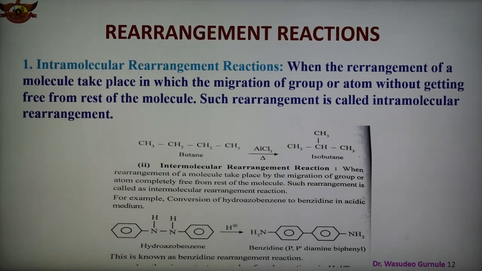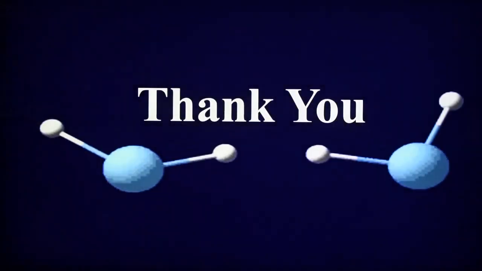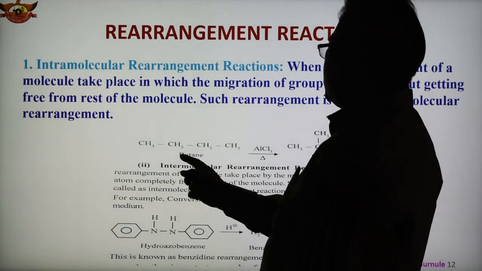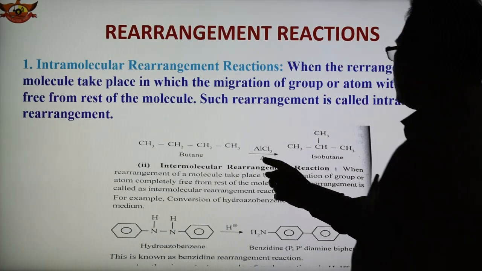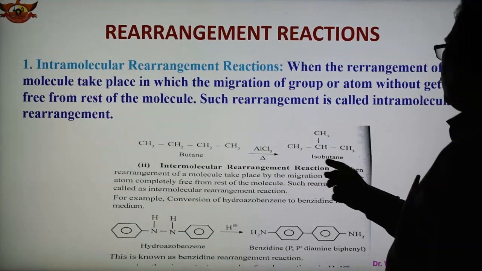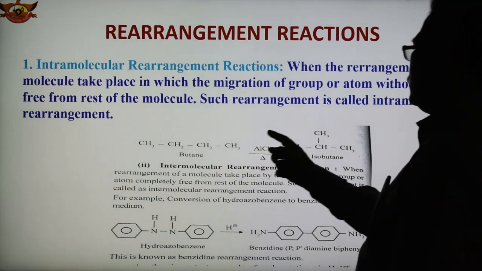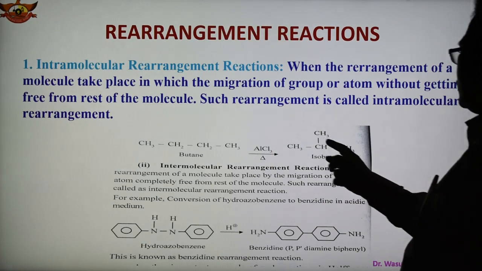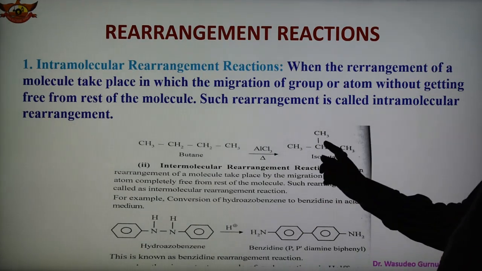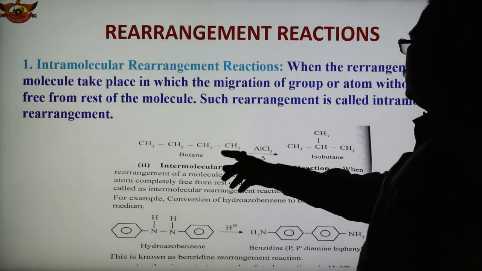And this is shown here. This is butane. In the presence of heat and aluminum trichloride, we get isobutane. So this molecule is n-butane, and this is isobutane. The number of atoms of carbon and hydrogen are the same. Only the structures are different. So this is taking place.